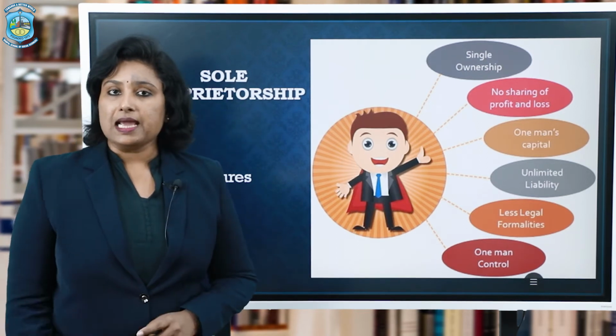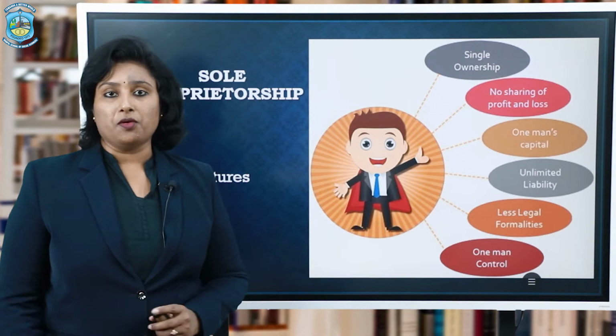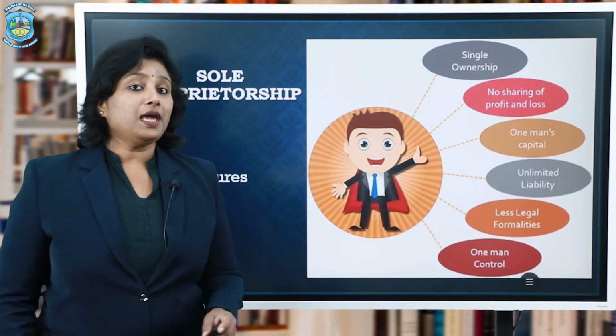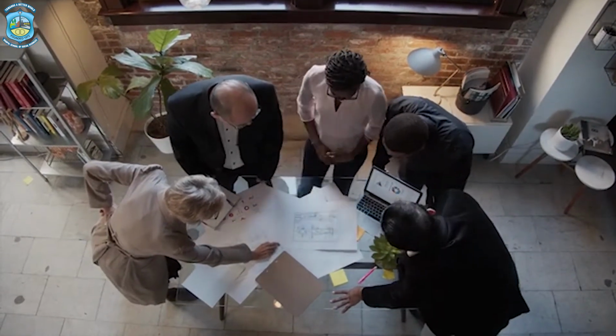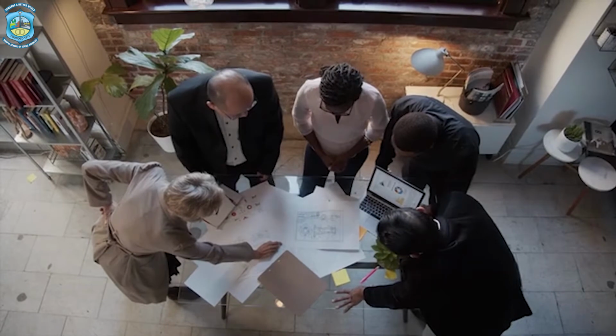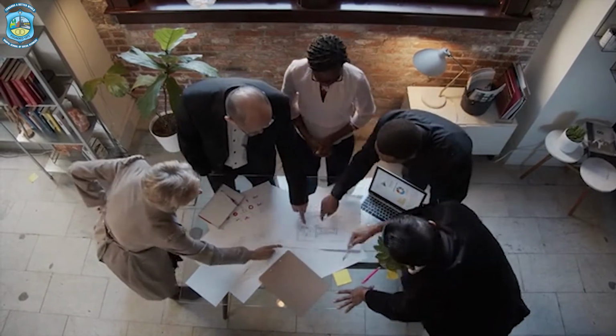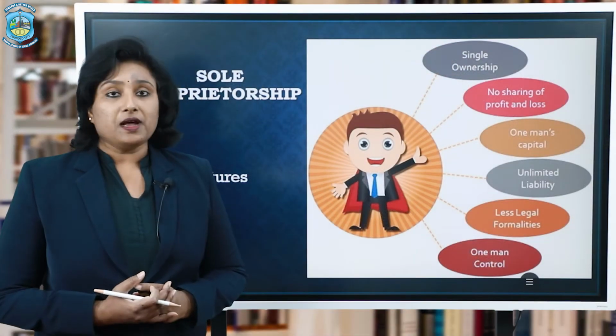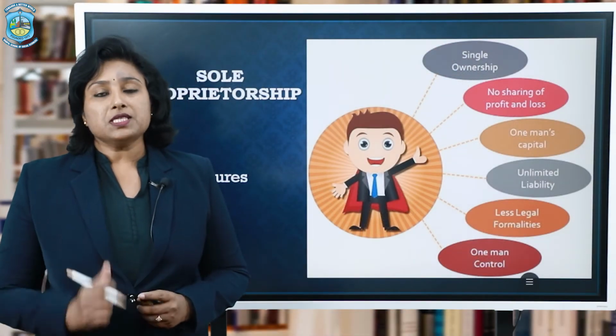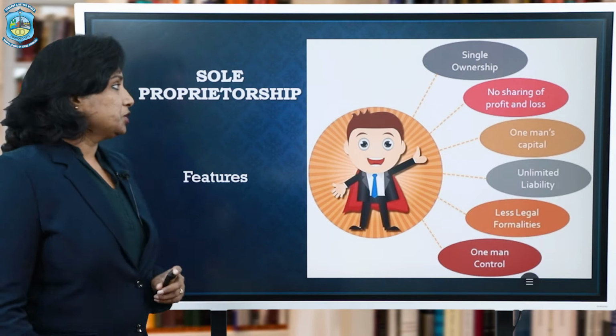Now, once you understand the characteristics of this form of organization, hopefully you will be able to understand why there is a need for a partnership firm. Well, every businessman would like to grow, isn't it? And growth is the very nature of business. Now, let us understand the features of a sole proprietorship firm. The first one being single ownership.